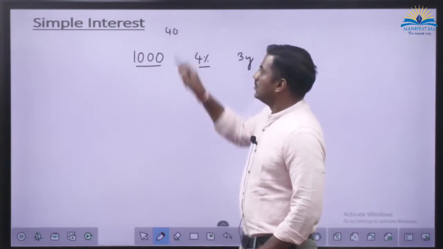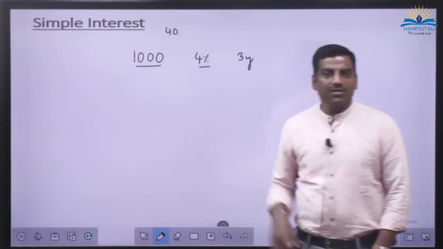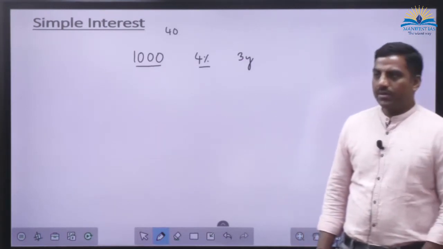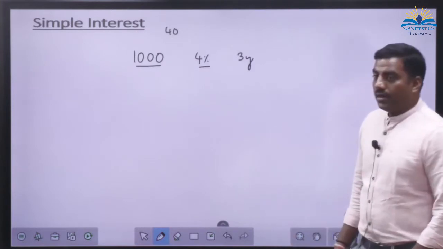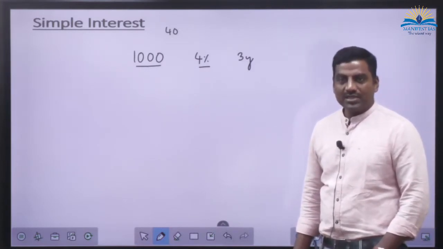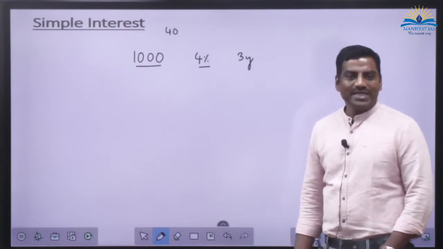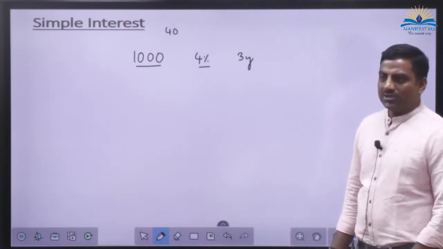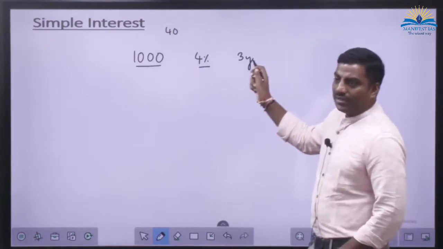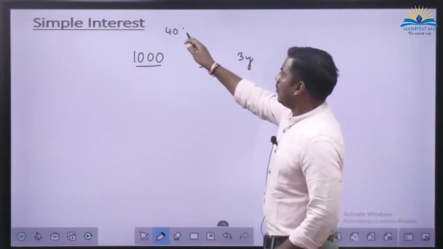Yes or no? Without thinking of the years, every year you are going to get 40 rupees as interest, because 100 will give you 4 rupees, and 1000 will give you 40 rupees. 10 times 100 is 1000, so 10 times 4 is 40. But for how many years are you keeping it? 3. So into 3, how much will you get?